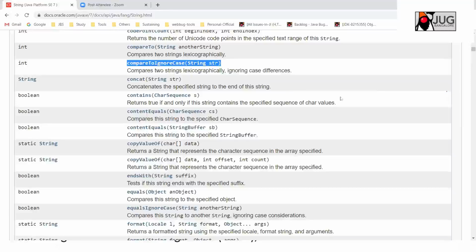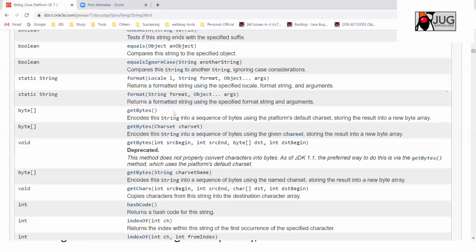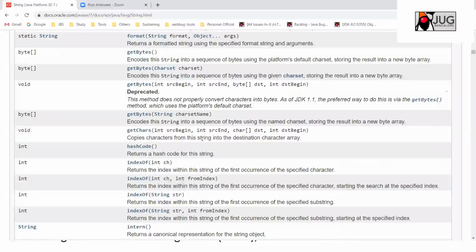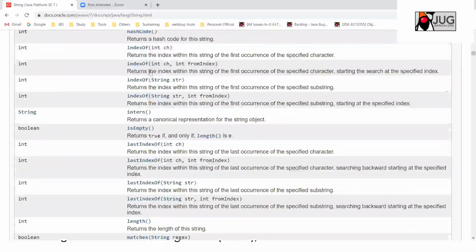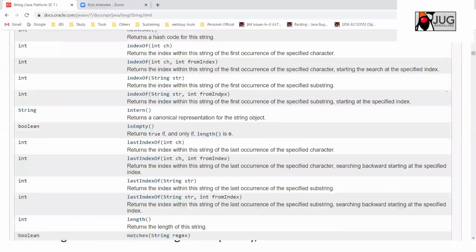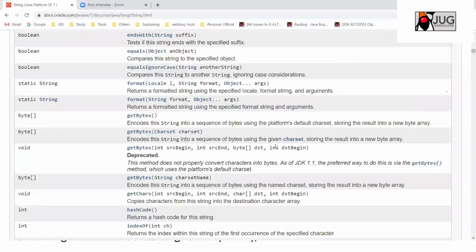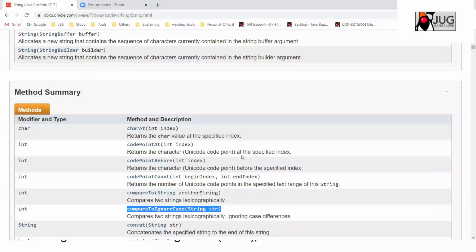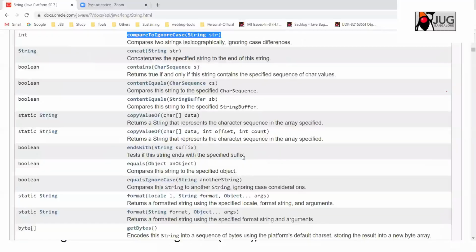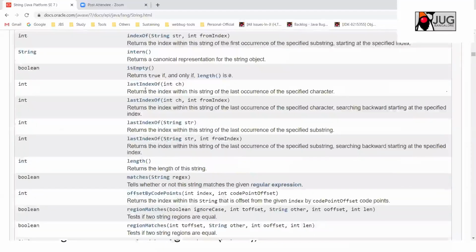And then concatenating strings, contains. There are so many things here, like equalsIgnoreCase is there, similar to that. And what is hashCode? Okay, we'll discuss this. indexOf is also important, so it basically tells you on what index this exists. Sorry, charAt will return the character. indexOf is what tells the index, and isEmpty returns whether the string is empty.